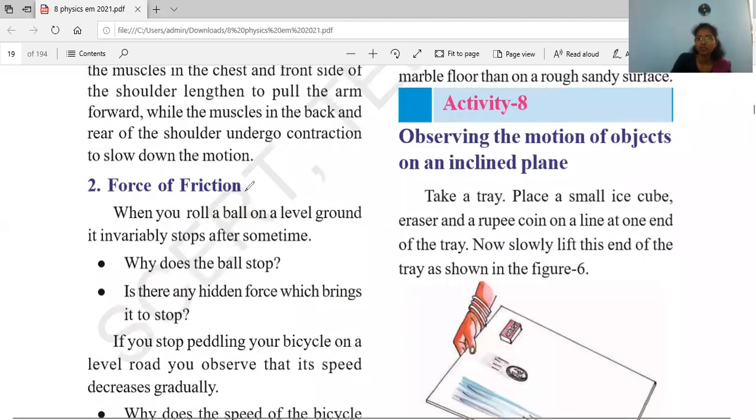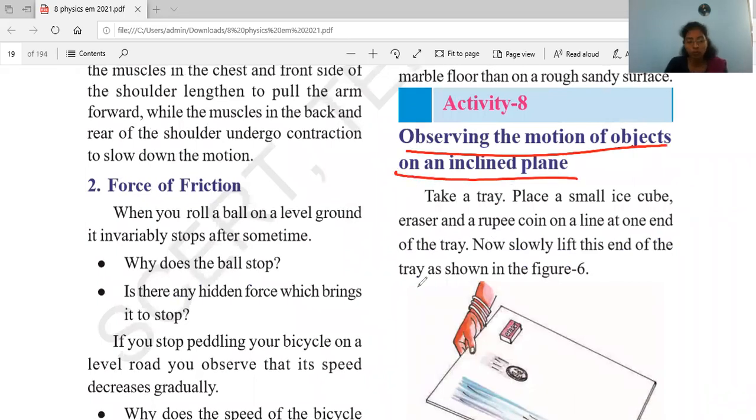See here. Observing the motion of objects on an inclined plane. Take a tray, place a small ice cube, eraser, and rupee coin on a line at one end of the tray. So first of all, we have to keep all this here only. Ice cube, eraser, and coin. Now slowly lift this end of the tray as shown in the figure.